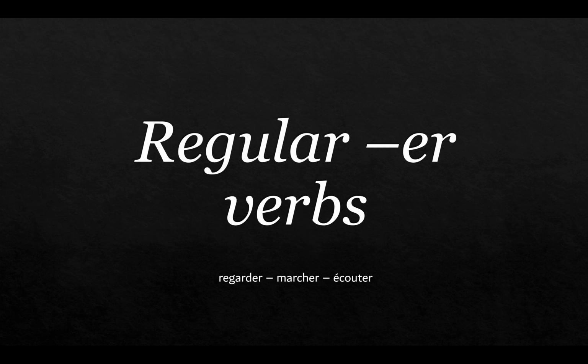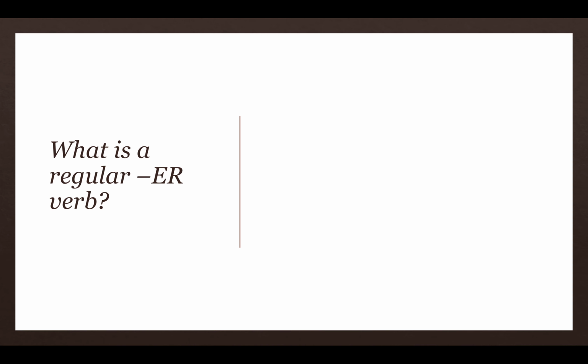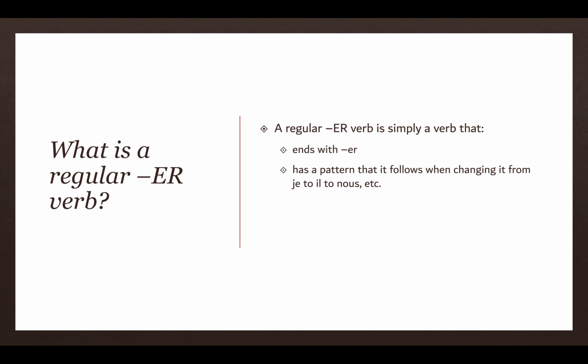We're going to start first with regular ER verbs. And to give you an idea of what those are, it's regarder, marcher, écouter. These are some very common ones. So, what is a regular ER verb? Well, it is a verb that ends with an ER and it has a pattern that it follows when changing from the je to the nous form to the il form, etc. So, we'll see that in just a second.